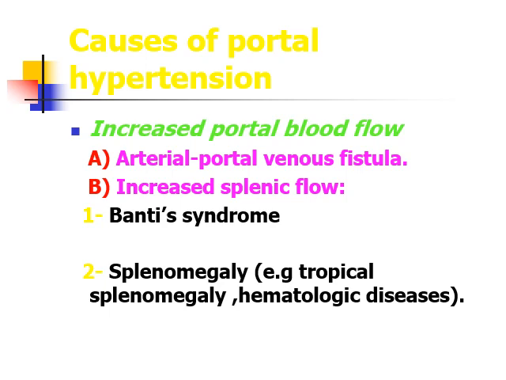One cause of increased portal blood flow is arterial portal venous fistula, and other causes in which there is increased splenic flow are Banti's syndrome and huge splenomegaly that can happen in cases of tropical splenomegaly and hematological diseases like chronic myeloid leukemia, and other rare causes are acute leukemias, acute lymphocytic leukemia and acute myeloid leukemia. So most important cause of hematological disorders that give rise to massive splenomegaly is chronic myeloid leukemia.